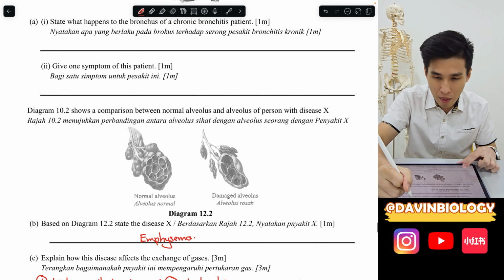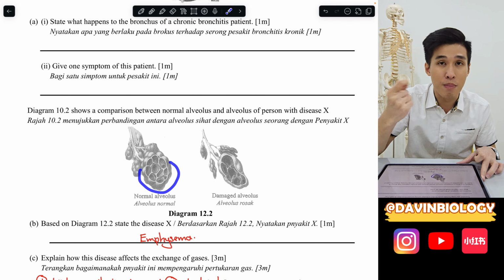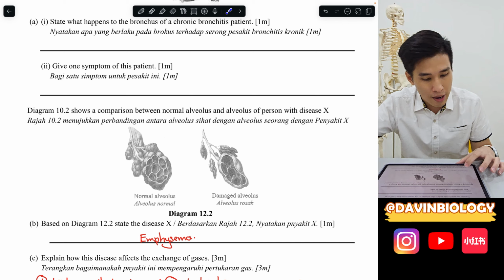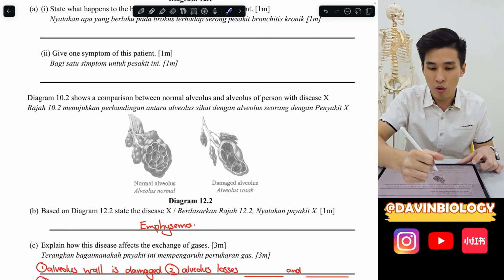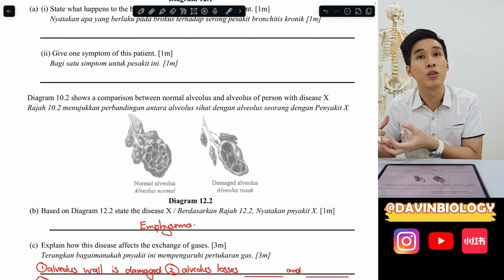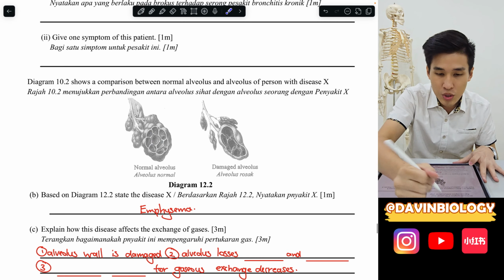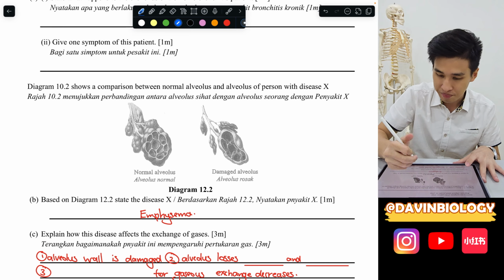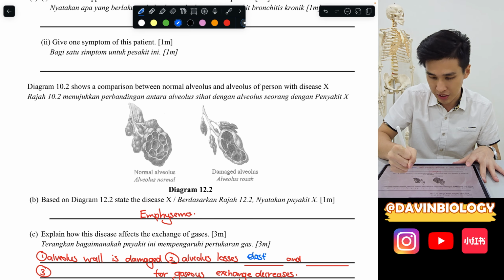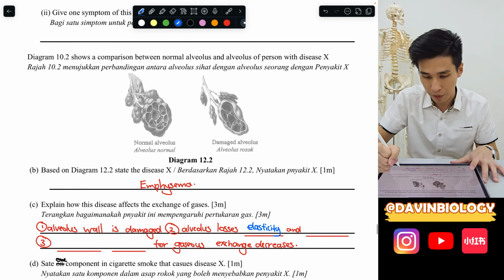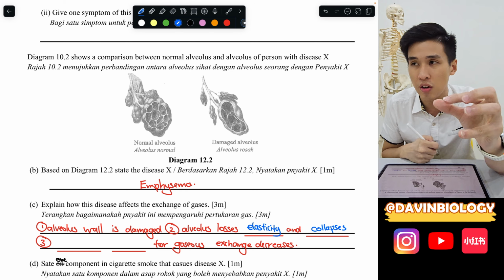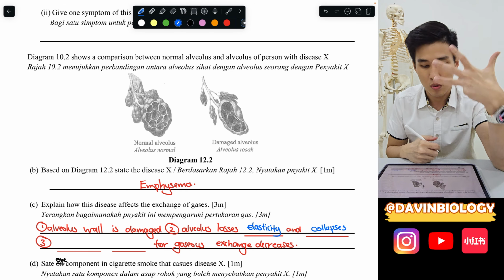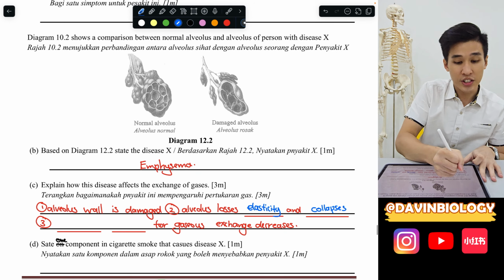Okay, so first, remember, your alveolus has already been damaged. Commonly it is by cigarette smoke. So you can say the alveolus wall is damaged. Now, when the wall is damaged, all the partitions, the walls, just like we say, break down, collapse. You can see this all, it loses elasticity and collapses. So exactly like my notes just now. And when that happens, the surface area, that's the most important thing, because with no surface area, gas exchange actually cannot occur properly. So, surface area